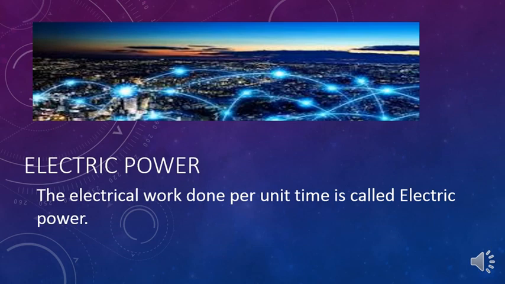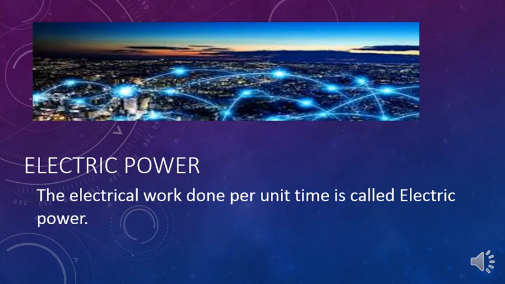When an electrical current flows through a conductor, electrical energy is used up and we say that current is doing some work. So this is the work done in this chapter. You should be knowing it in this way. So we know that the rate of doing work is called power, isn't it? So what will the definition of electric power be? Electric power is the electrical work done per unit time.